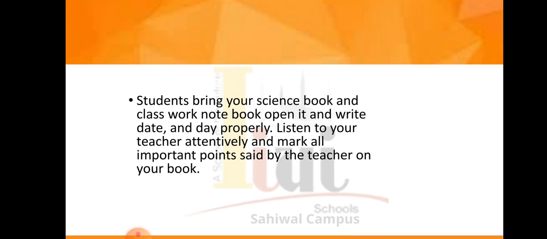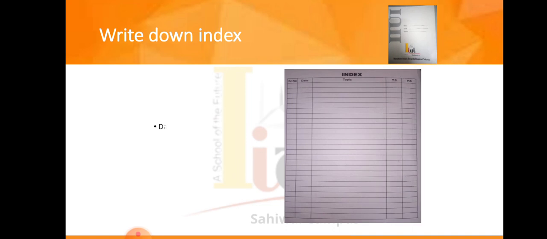Students, bring your science book and classwork notebook, open it and write date and day properly. Listen to your teacher attentively and mark all the important points set by the teacher on your book. Now, write down your index, open the index page of your science classwork notebook, write date, write down serial number, topic, how do plants and animals live in their habitats.